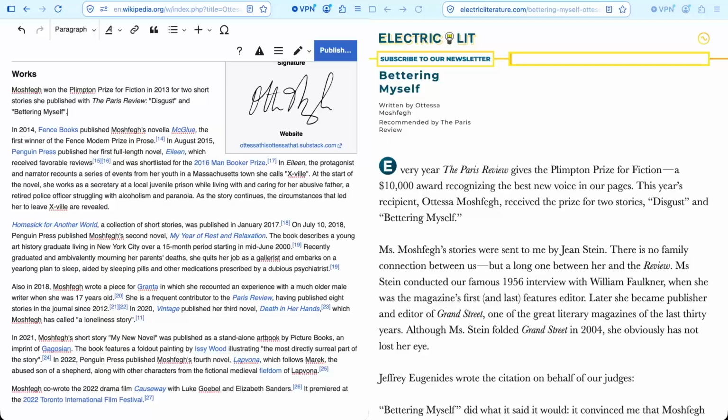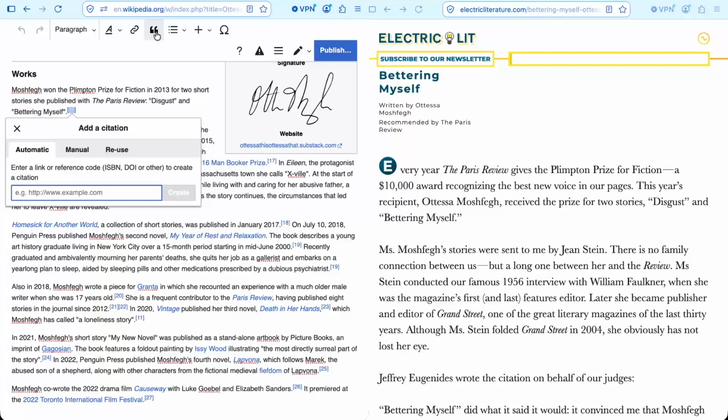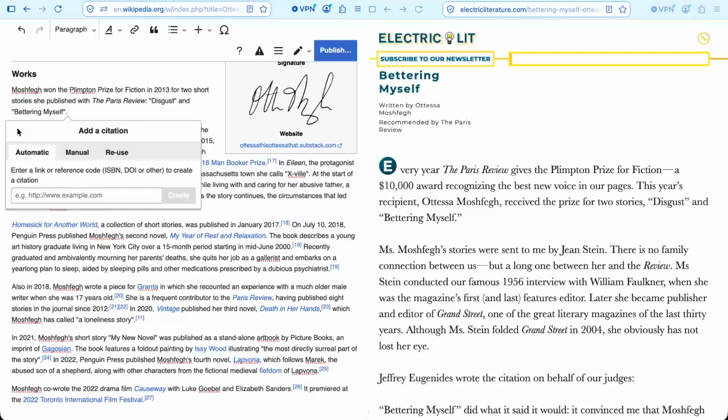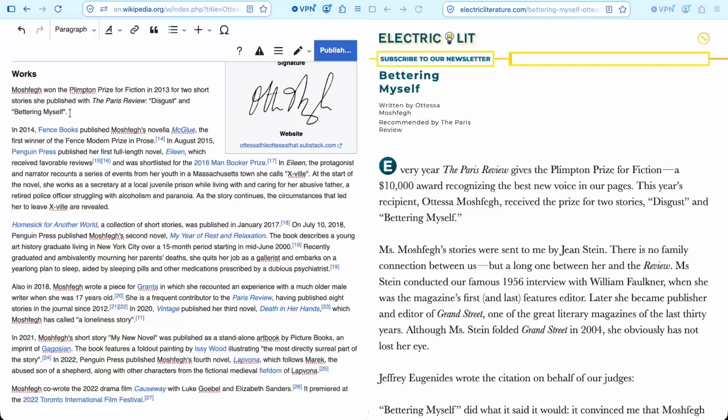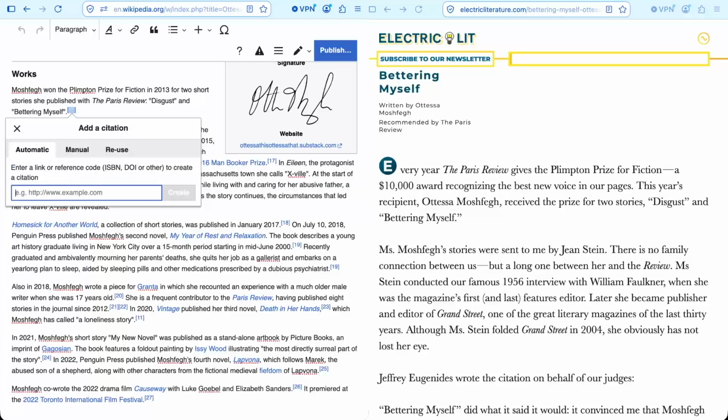Okay, so I've written this sentence, and now it's time to add a citation. There's a couple different ways you can do this. Because we're in the visual editor, which is Wikipedia's newer, nicer looking editor, I can just go up to the top and click this little quotation button, and that will let me add a new citation. There's another way to do this too, and that is if I'm using the older editor style, which is to type in these special commands for a reference. And this will lead me to the same window.